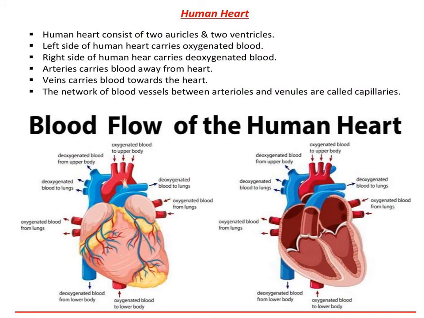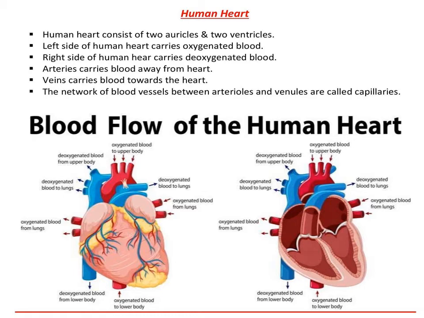The human heart is a muscular organ which is somewhat conical in shape. It is located between the two lungs in the thoracic cavity. An adult human heart is about 12 cm in length and 9 cm in breadth. It is equal to the size of your fist. The average weight of the heart is about 350 gram in males and 300 gram in females.